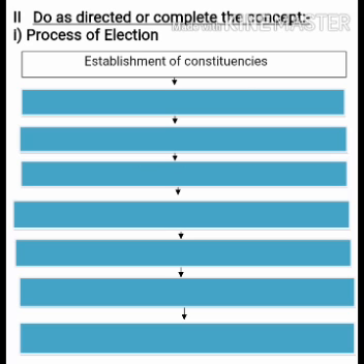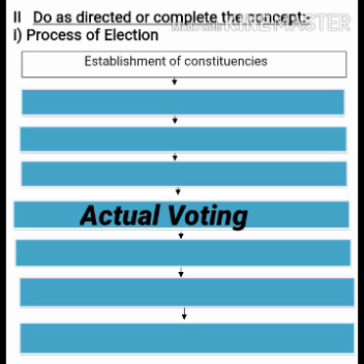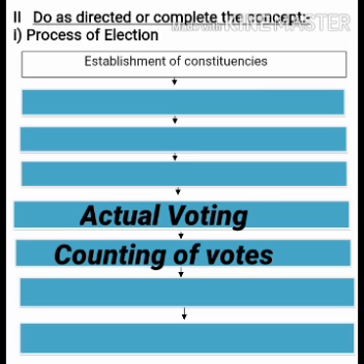Then the fourth process is election campaign. That is, political parties do campaigning, that means to popularize their political party among the people. Fifth process is actual voting. That means voting day, where the citizens go and vote on that day. Sixth process is counting of votes. After the votes are cast by the people, then the voting is counted.